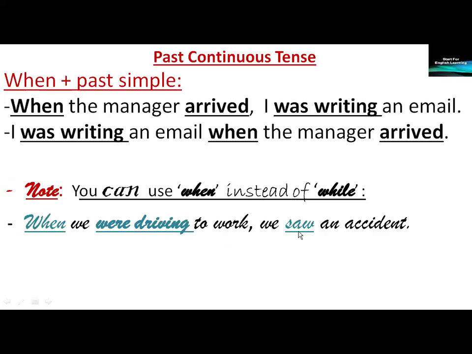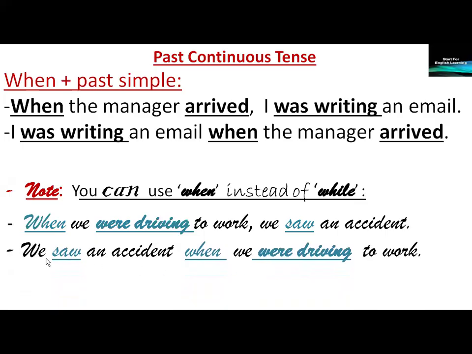Then we saw, past simple: we saw an accident. We saw an accident when we were driving to work. We've just exchanged the order of the clauses. So we can use when instead of while, with the same usage, in casual or informal speech, in American English.